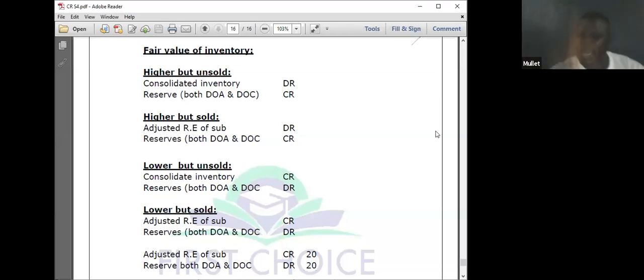They must put it in the question so that we know what to do. If it is higher but unsold, the inventory has been valued higher and it still remains in the inventory. I will debit consolidated inventory because it is higher than what it is supposed to be, and credit the reserve, both at DOA and DOC.